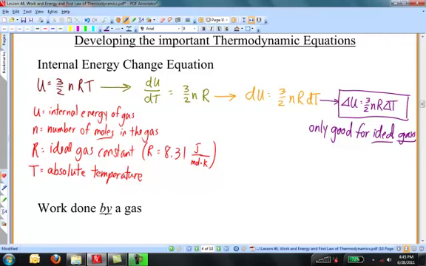It's not good for gases that have structure, say like diatomic gases such as nitrogen and oxygen, or gases with different particles such as water, which is made of hydrogen and oxygen. These more complex gases can have contributions to the internal energy due to vibrations and rotations of the gas molecules. But we're not going to be asked about that on the AP exam or in this course at this level of study. So we're going to take this equation, the boxed equation, and run with it. This is one of the important equations of this lesson.